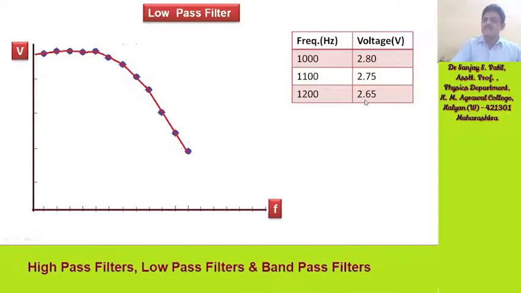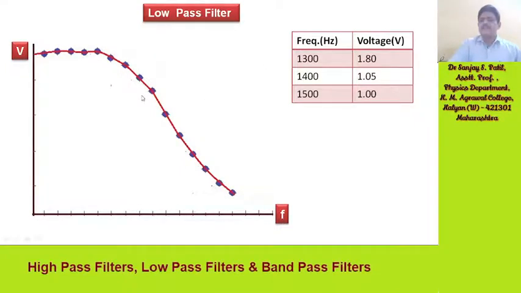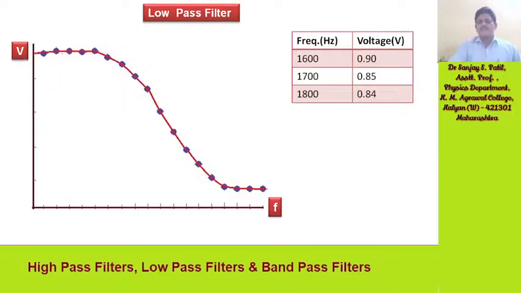Continuously the voltage is decreasing. So there is a drop in voltage as frequency is increasing. Further you can see, for 1300 Hz it is 1.80, for 1400 Hz it is 1.05, for 1500 Hz it is 1 volt. Continuously, as frequency is increasing, voltage is decreasing. See, for 1600 Hz it is 0.90, for 1700 Hz it is 0.85, for 1800 Hz the value is 0.84.